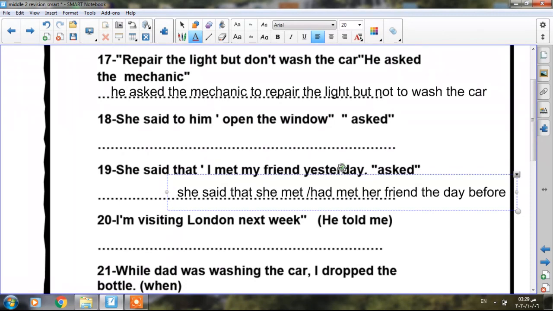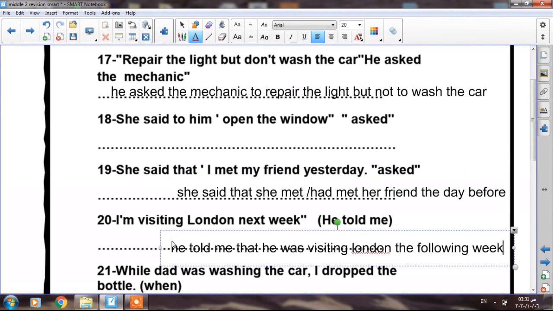Number 20, I'm visiting London next week. This is present continuous for future. I'm visiting London next week. So he told me that he was visiting London the next week, or the week after. Okay, the answer is he told me that he was visiting London the following week. We changed next week to be the following week.